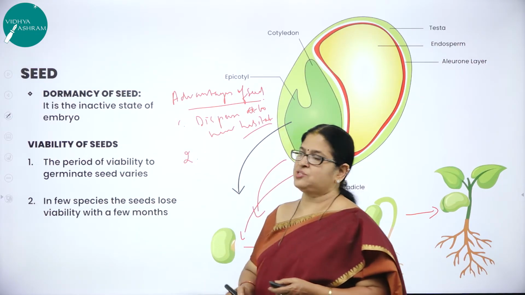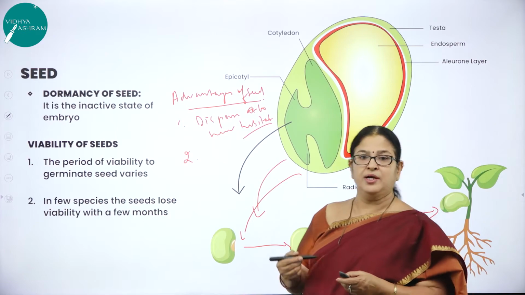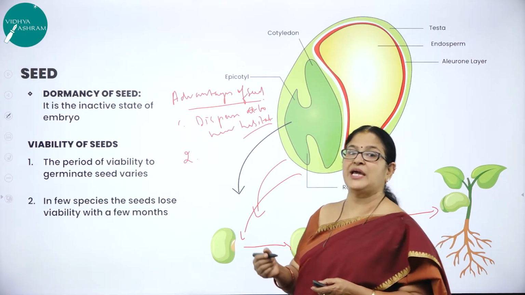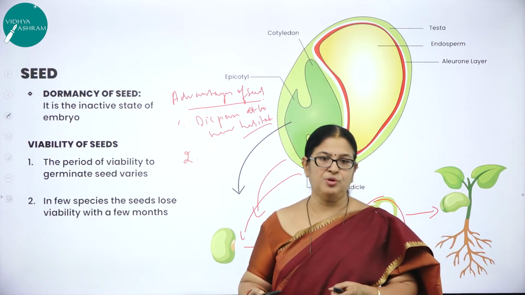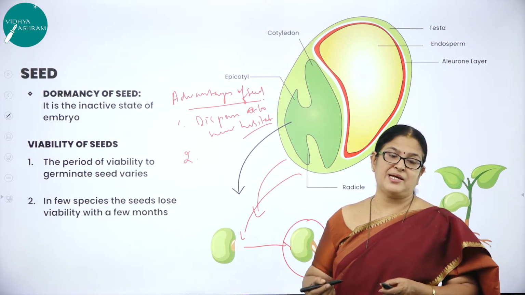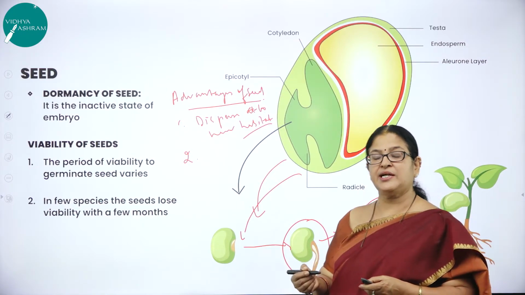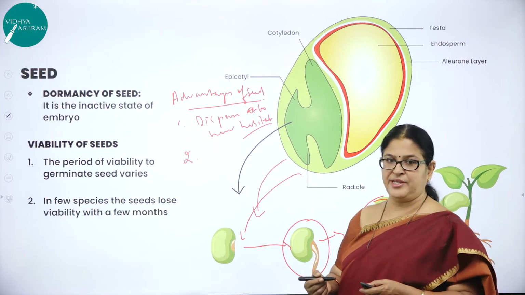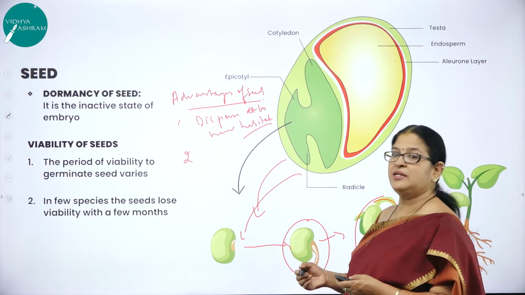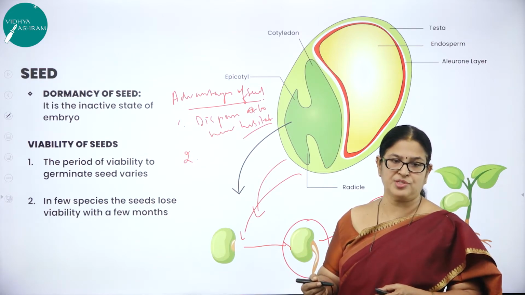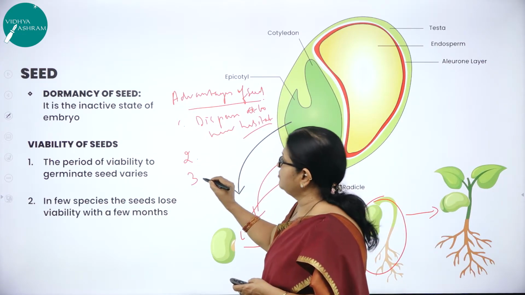And the other advantage of a seed in angiosperms is that as the seeds contain sufficient nutrition, this will help the young plant to develop or to grow till it attains the capacity to carry on the process of photosynthesis on its own. So because the seed contains what? Sufficient reserve food material, which will help the young sapling to grow and develop till it can carry on photosynthesis on its own. So that is another very important advantage of a seed.